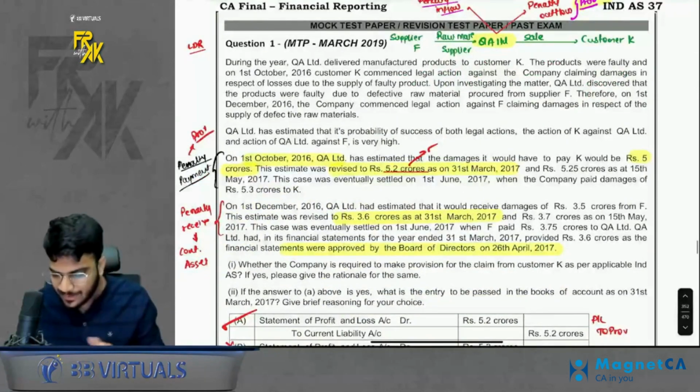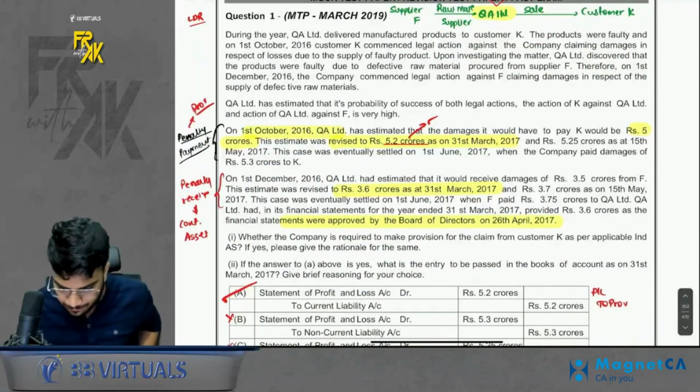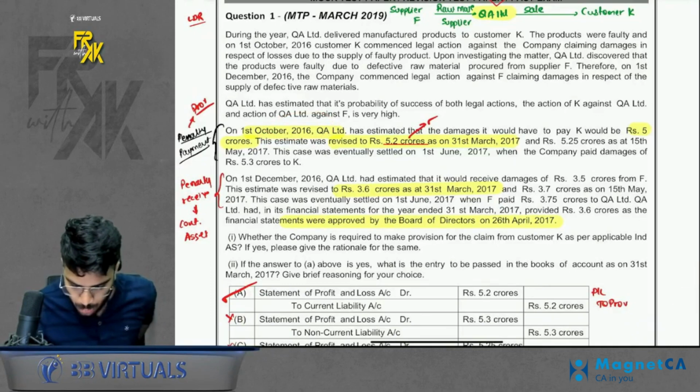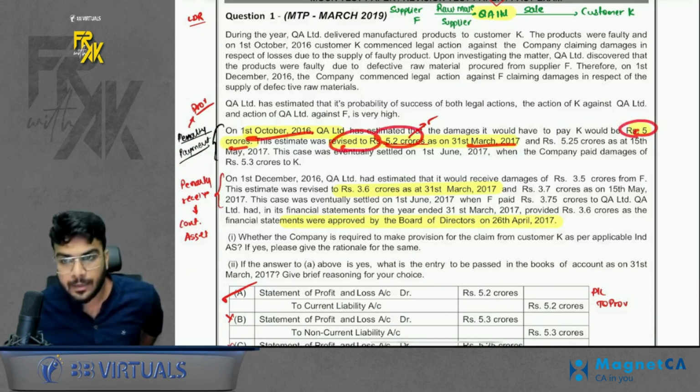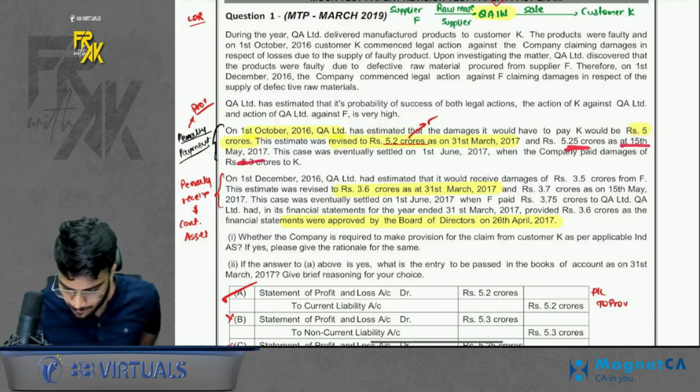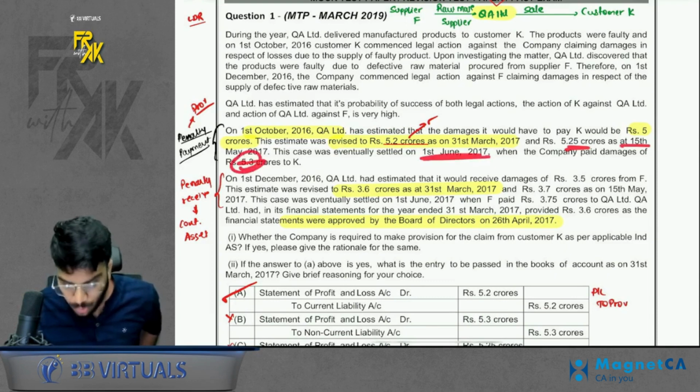Now, there are many things asked in this question. I will just give an overview of the same. So first, let's talk about the penalty payment which you have to pay. So a provision of 5 crore is estimated on 1st October. It was revised to 5.1 at year end. Then 5.25 on 15th May, and on 1st June it turned out to be 5.3.